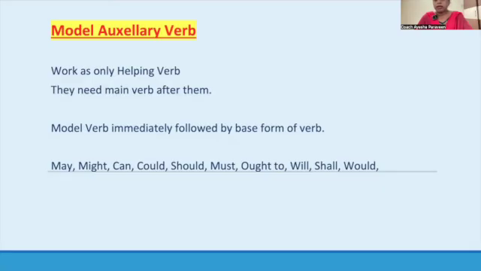So you got the difference between primary helping verb and modal auxiliary verb. Primary helping verbs can come as a helping verb as well as the main verb. But modal auxiliary verbs can only come as a helping verb. They cannot come as a main verb. And soon after modal auxiliary verbs, the base form of the verb will come. I hope this far is clear to you.